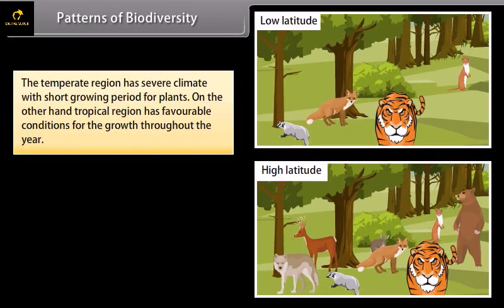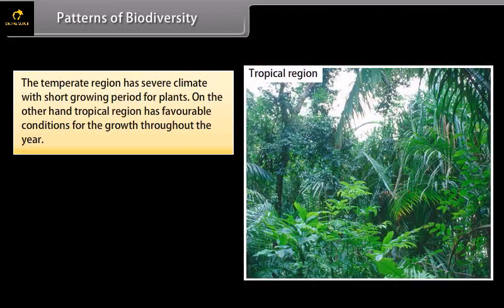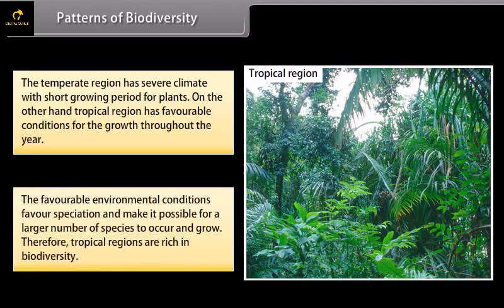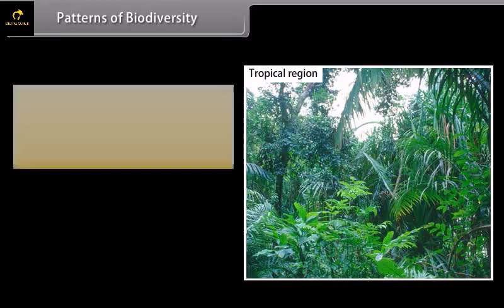The temperate region has severe climate with short growing period for plants. On the other hand, tropical region has favorable conditions for growth throughout the year. The favorable environmental conditions favor speciation and make it possible for a larger number of species to occur and grow. Therefore, tropical regions are rich in biodiversity.